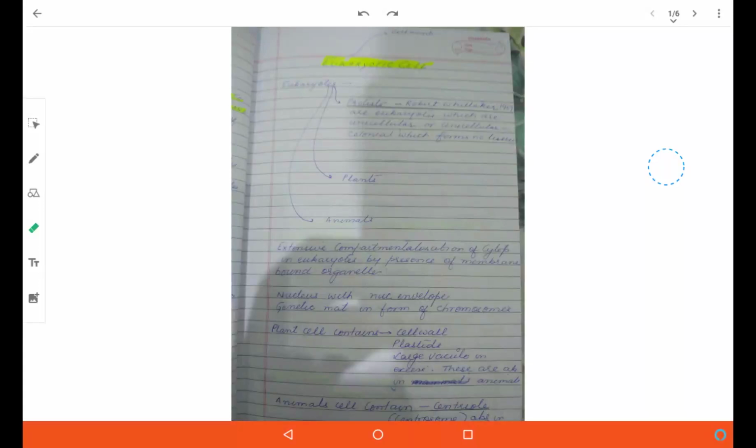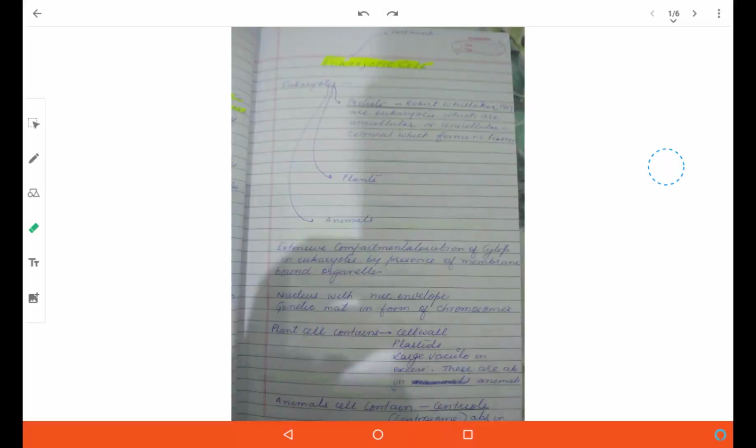There are three types of cells in eukaryotes. One are animal cells, plant cells, and unicellular or colonial forms which are called protista.